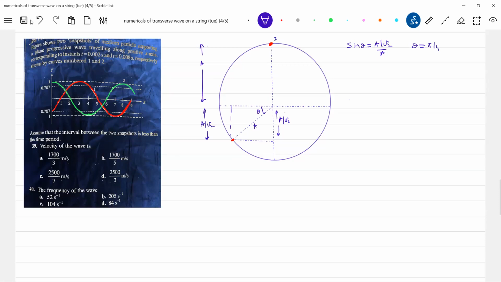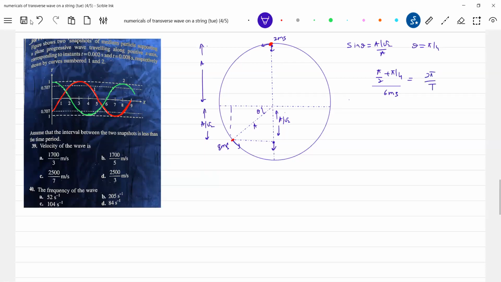Now, what is the time? It was here at 2 milliseconds and here at 8 milliseconds. What is the time taken to traverse from there to there? The point on a rope will not move in a circular path, it will move vertically, so this is for our convenience. Now, what is the angle? Pi by 2 plus pi by 4. The time taken will be 6 milliseconds.